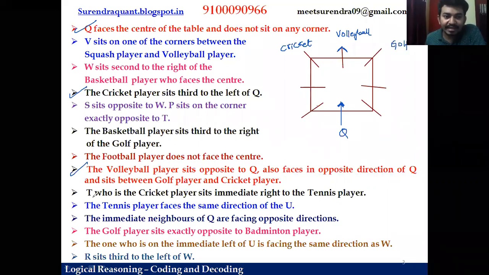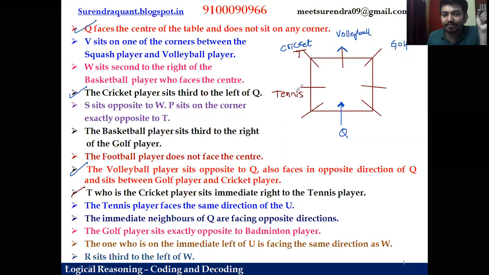Okay, T, who is a cricket player, sits immediate right of the tennis player. So T is a cricket player, right? So this is T, and there is two. Immediate right means they are consecutive persons, right? So if this is tennis, not possible. So this has to be tennis.